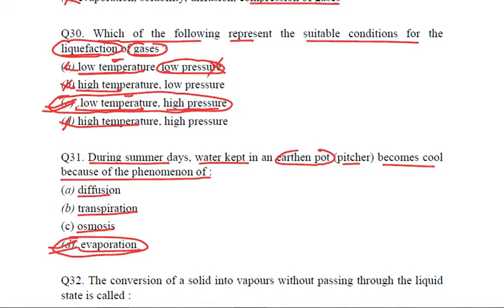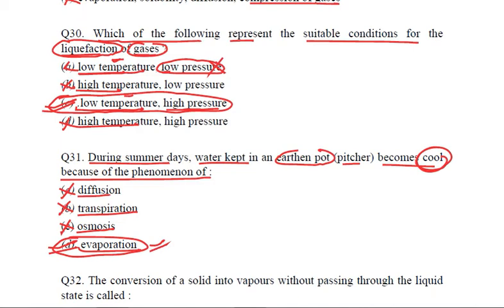There is no intermixing taking place to make the water cool, so not a right option. Transpiration is the loss of water from the aerial parts of plants, not the earthen pot. So again, wrong answer. Osmosis is movement of particles from a region of higher concentration to a lower concentration through a semi-permeable membrane. Nothing related to cooling the liquid. Whenever we are talking about cooling effect, that is caused by evaporation.